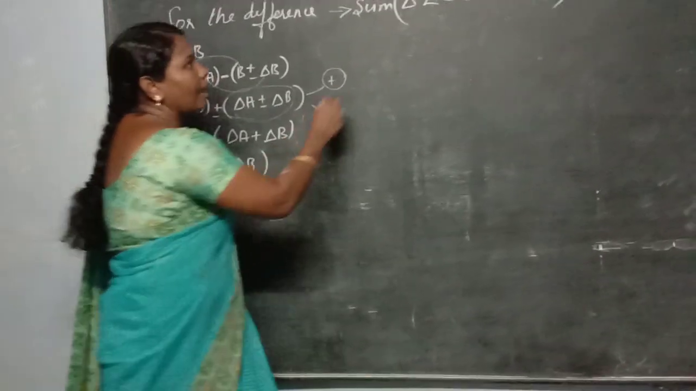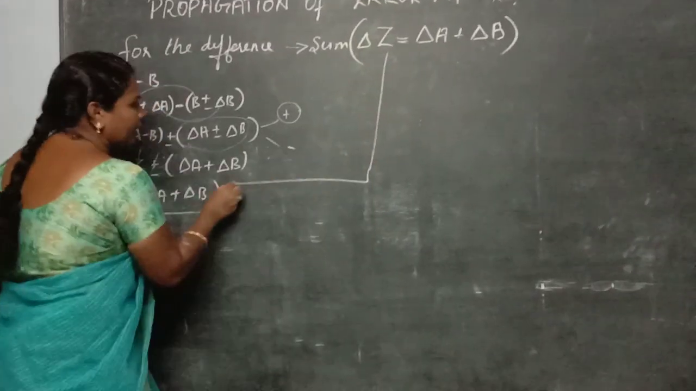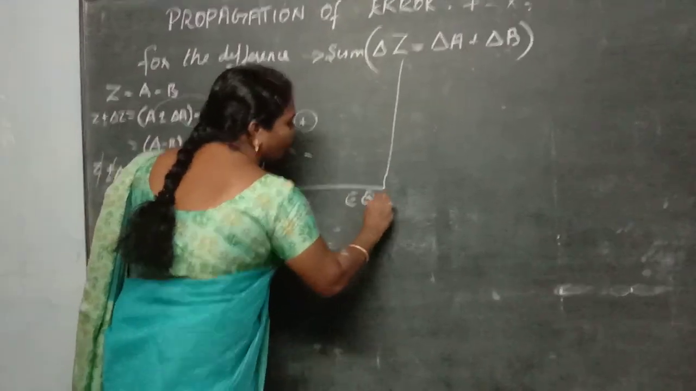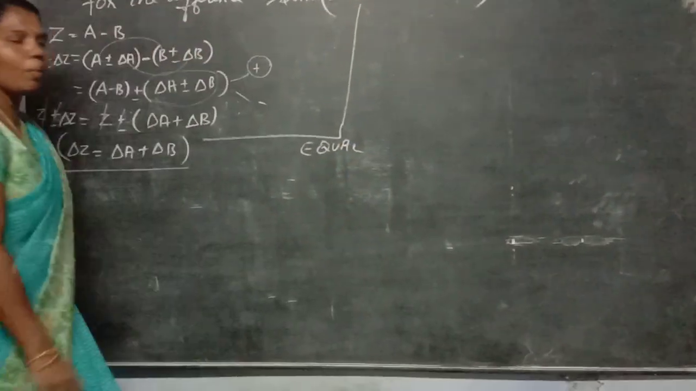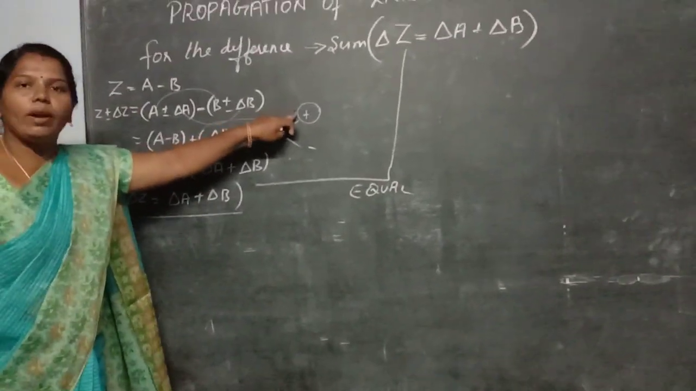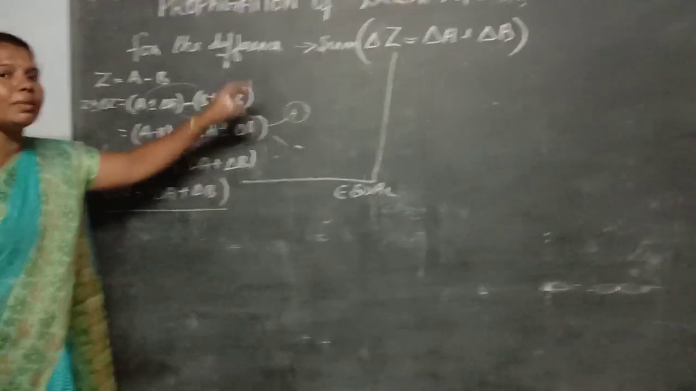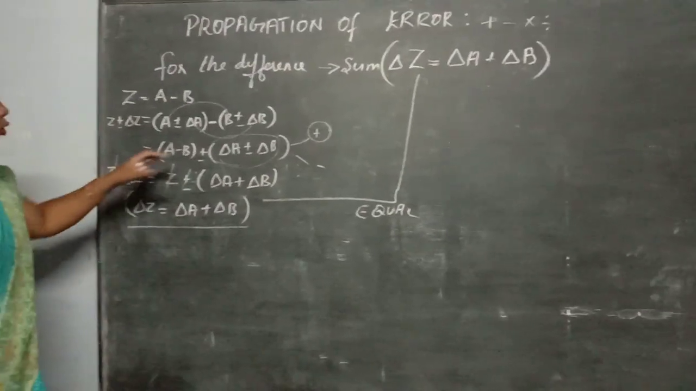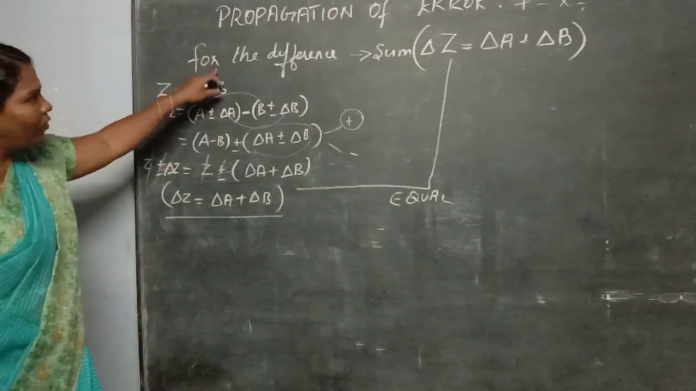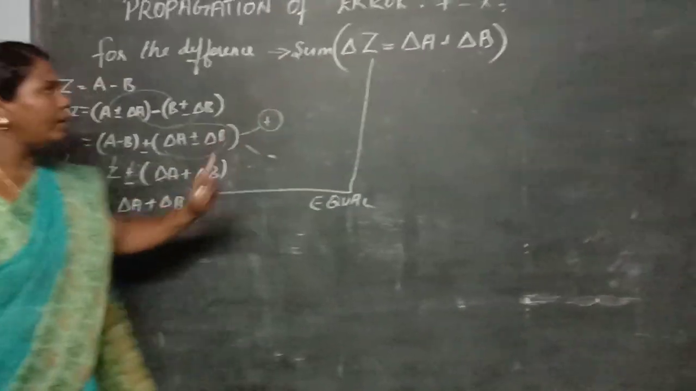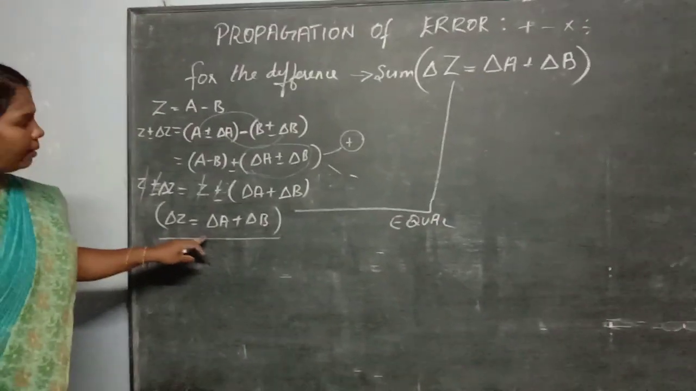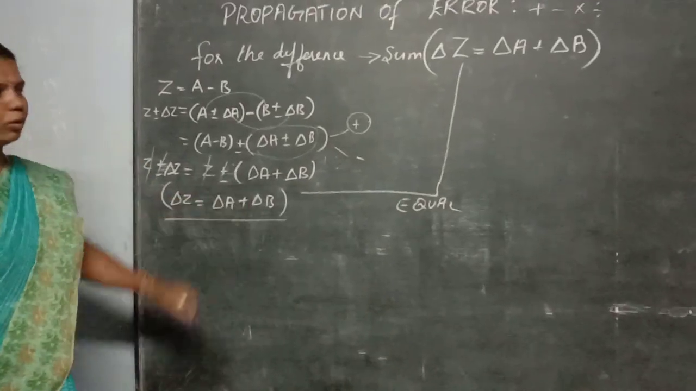Okay, so this is the differences and this is the sum. See, both terms should be equal, because we don't bother about the negative signs. We can go forward only with the maximum possible absolute error. So for the differences and for the sum, the absolute error delta z can be taken as delta a plus delta b. So this is the answer.